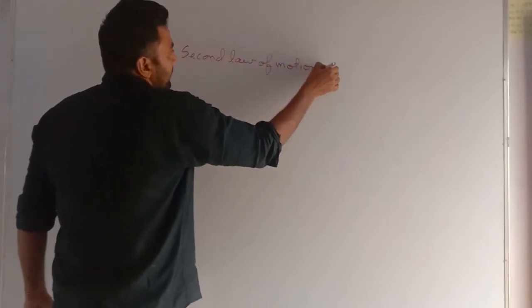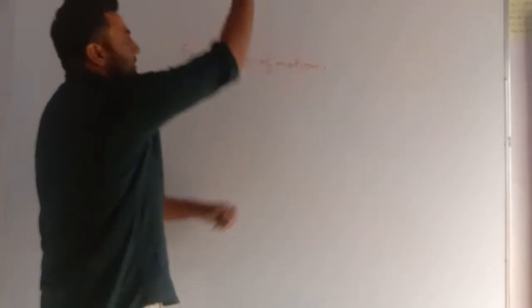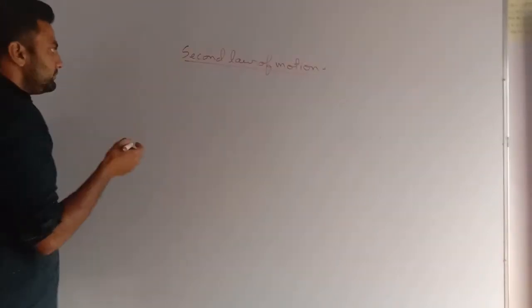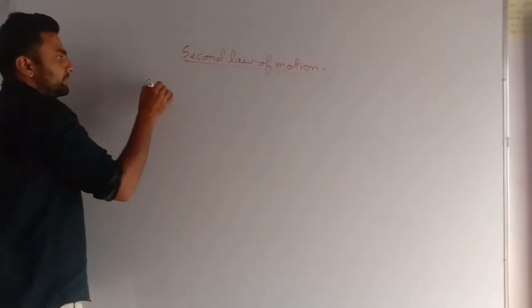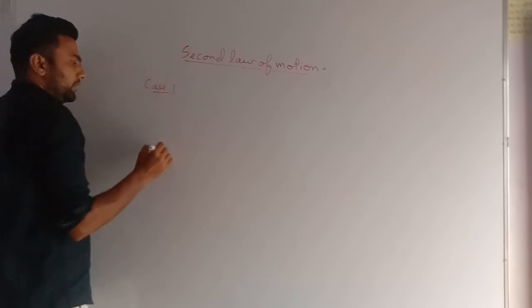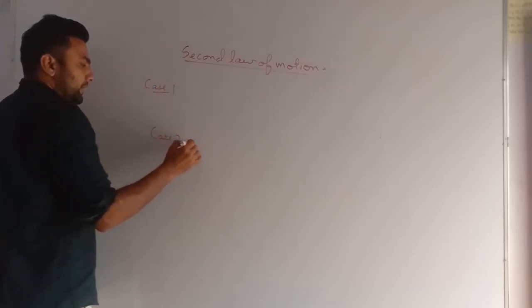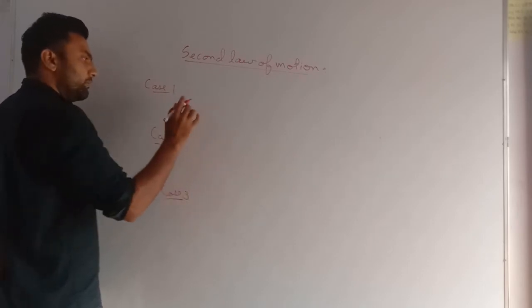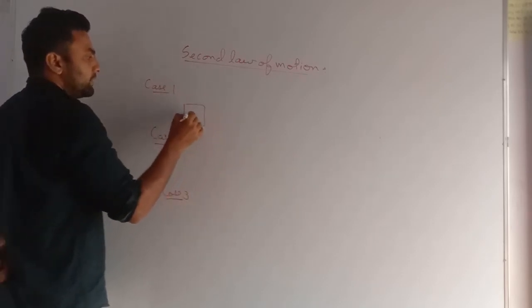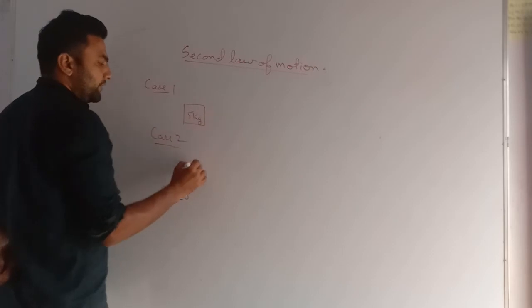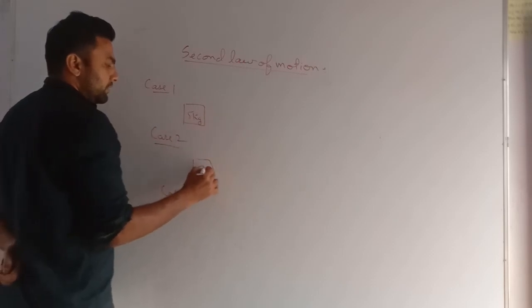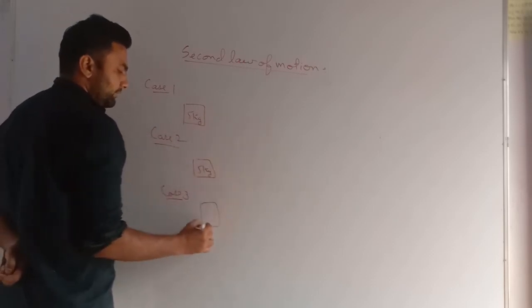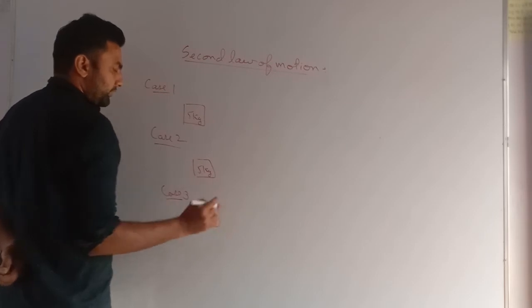What does the second law of motion state? Take case 1, case 2, case 3. Same body, 5 kg, 5 kg, 5 kg.